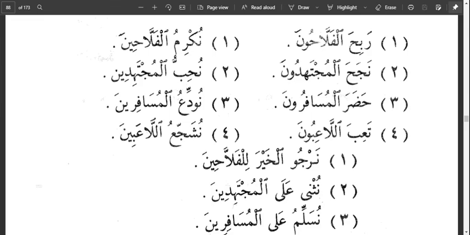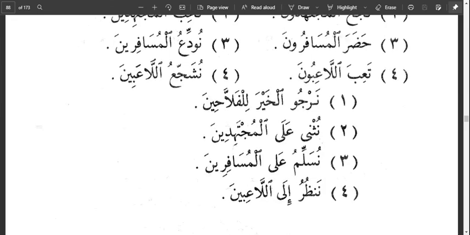Then the next example, nusallimu ala al-musafirin. We greet the travelers, or we say taslim to the travelers. So the ya is also indicating that al-musafirin is majrur, because it's still coming after the same ala that we met in the previous example.